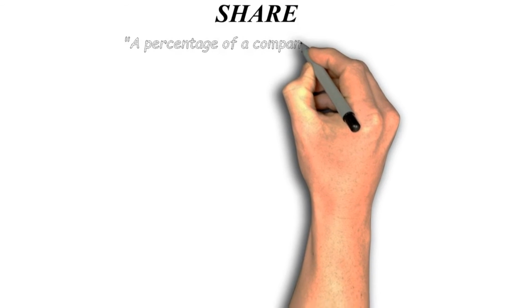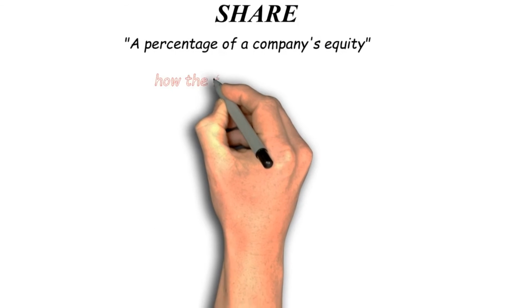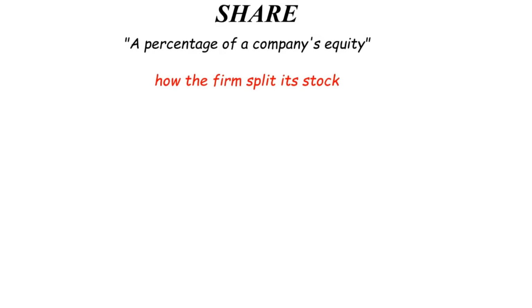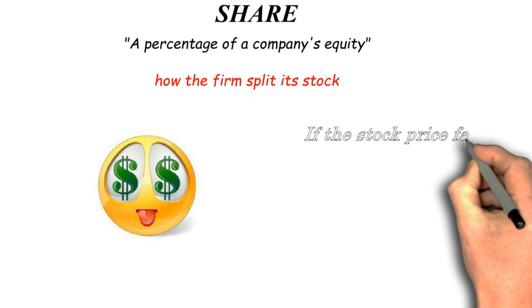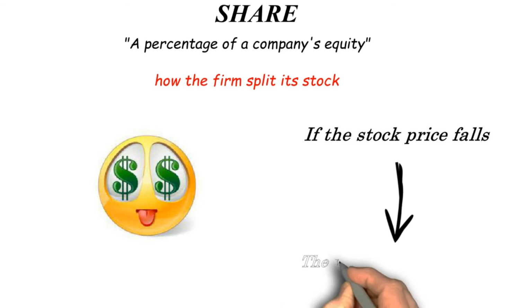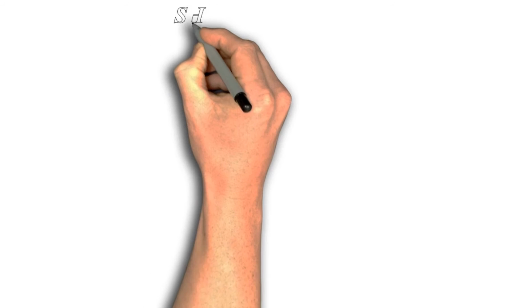Share. Stocks, often known as shares, are a percentage of a company's equity. A share's value is determined by how the firm split its stock. With shares comes a share of the company's earnings, or gain in stock price. If the stock price falls, the value of the share will likewise fall.